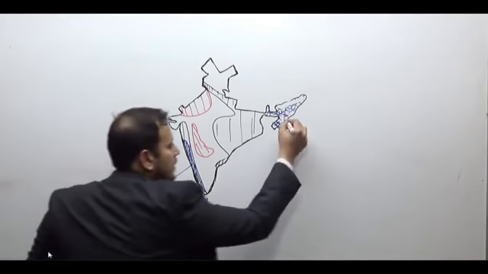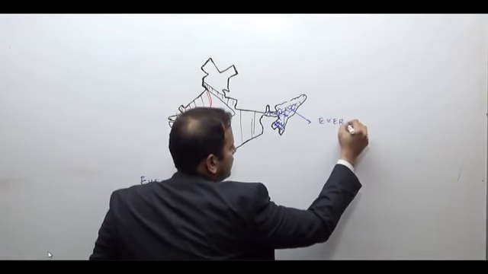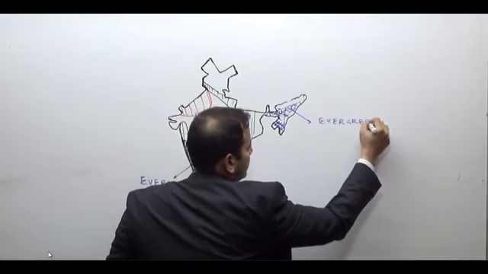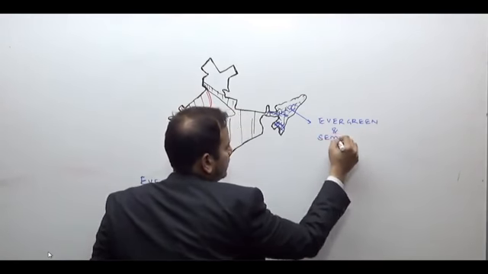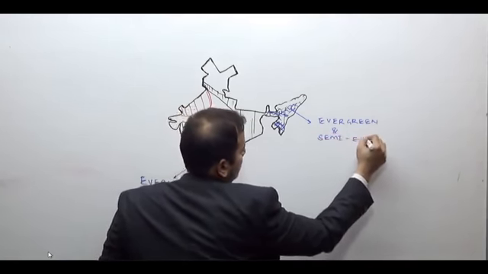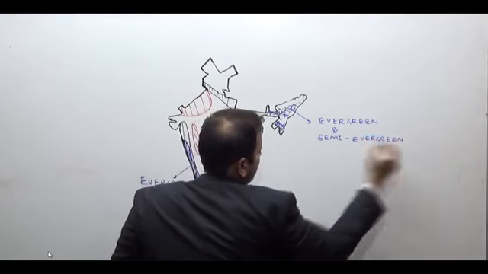This is also a region of evergreen and semi-evergreen forest.